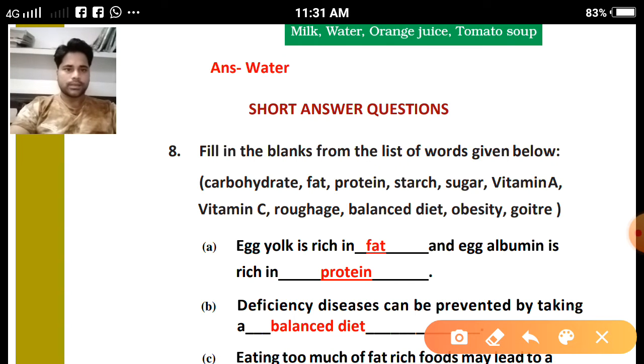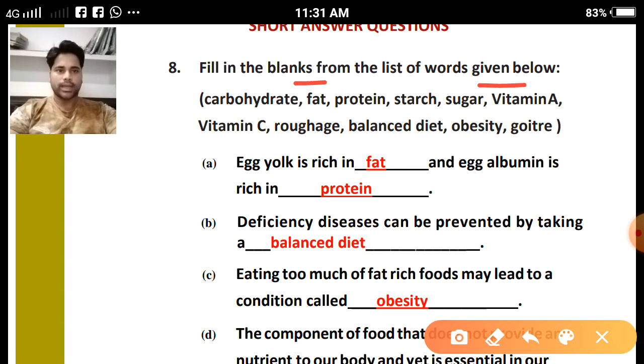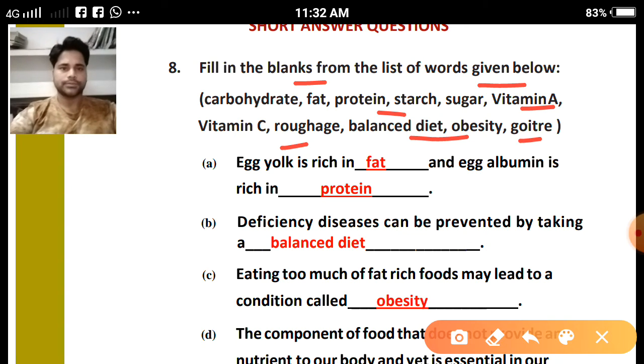First, question number 8. Fill in the blanks from the list of words given below. Carbohydrate, fat, protein, starch, sugar, vitamin A, vitamin C, roughage, balanced diet, obesity, and goiter. So these are the options. Out of these options, you have to fill the correct option in certain questions. So we are taking question number A.